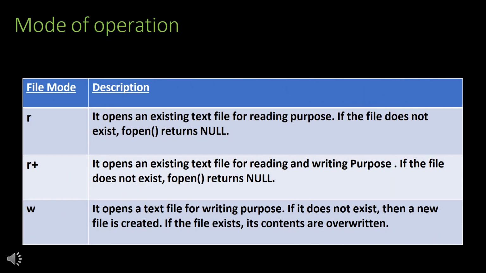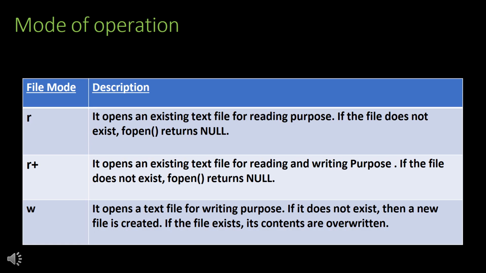In C, file modes define how a file will be accessed. Common modes include: "r", read-only mode, the file must exist. "w", write mode, creates a new file or overwrites an existing one. "a", append mode, adds data to the end of the file. "r+", read and write mode, file must exist. "w+", write and read mode, creates or overwrites the file. "a+", append and read mode, creates the file if it doesn't exist.